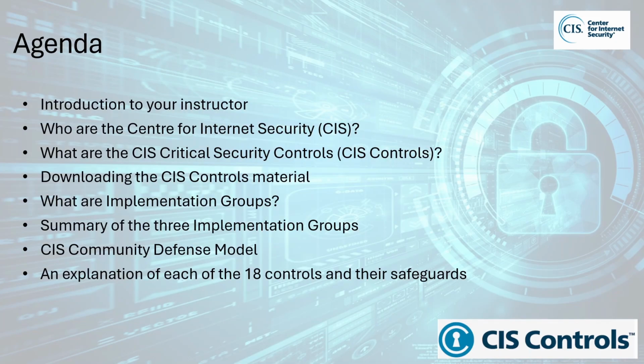The agenda for this lesson is to introduce me as your instructor, learn who the Center for Internet Security are, learn what the CIS Critical Security Controls are, how to download the CIS Controls material, learn what implementation groups are, get a summary of the 3 implementation groups, and learn what the CIS Community Defense Model is. In later lessons we will dive into an explanation of each of the 18 controls and their safeguards.